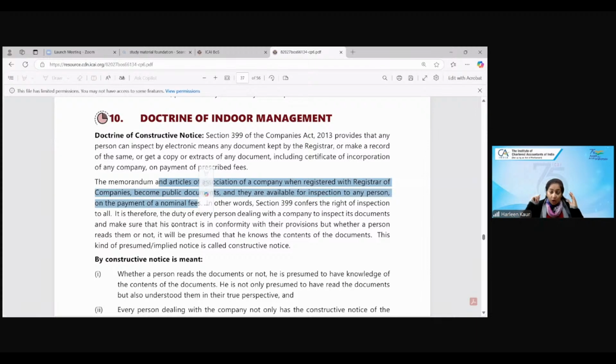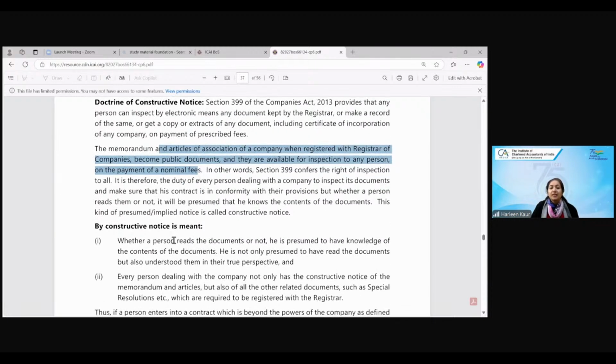If he has not read them, then the doctrine of constructive notice will follow. Again, who will be held liable? The outsider will be held liable. So the doctrine of constructive notice means that the person should read the documents or not, we assume that you have read this. So Mr. Rich was assumed to have read the documents, even if he has not read.